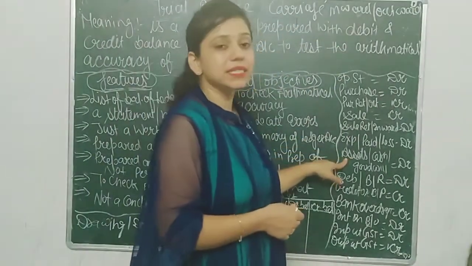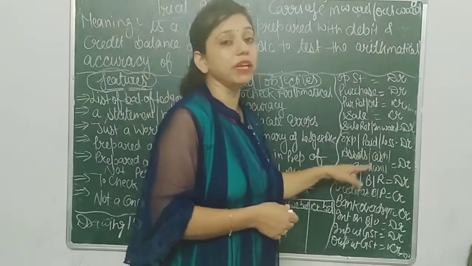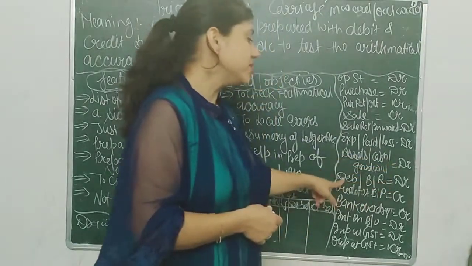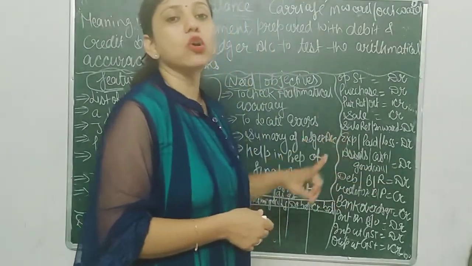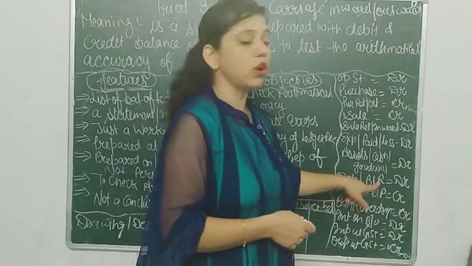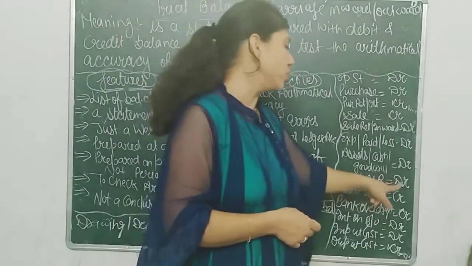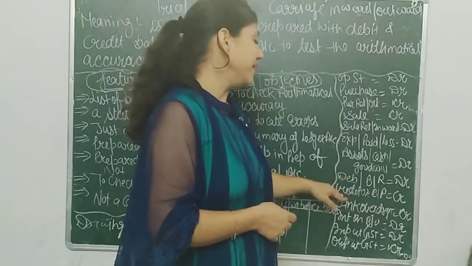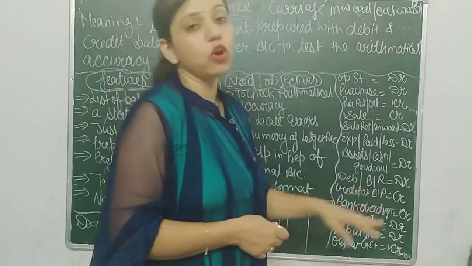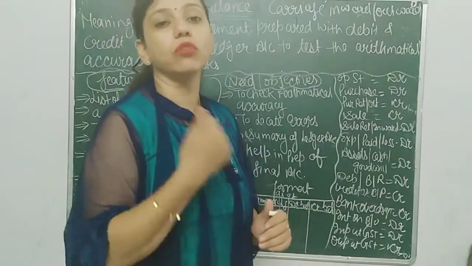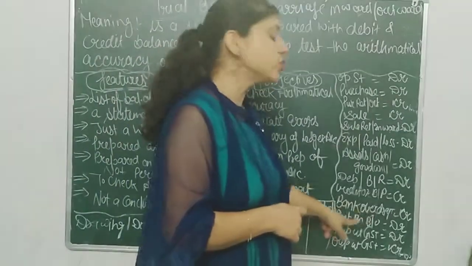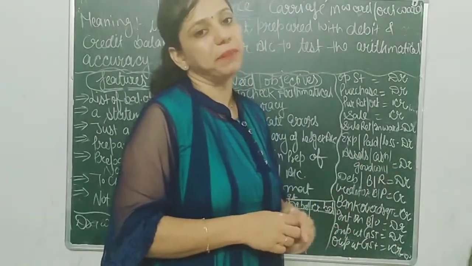Next, all assets including cash, goodwill, patent, trademark, all assets are debited. Next, debtors, which are also called bills receivable. Keep it in mind, debtors are also called bills receivable. They are also debited. Creditors and bills payable are credited. Next, bank overdraft. Bank overdraft is a loan from bank, so it is always credited. And interest on bank overdraft is always debited.